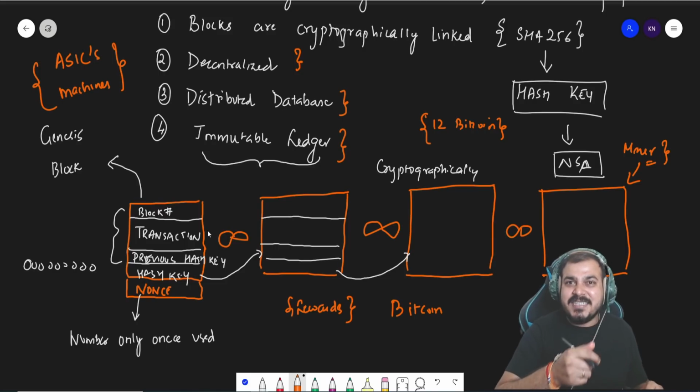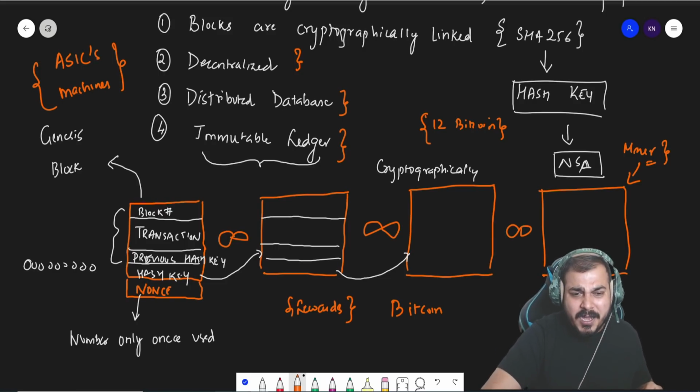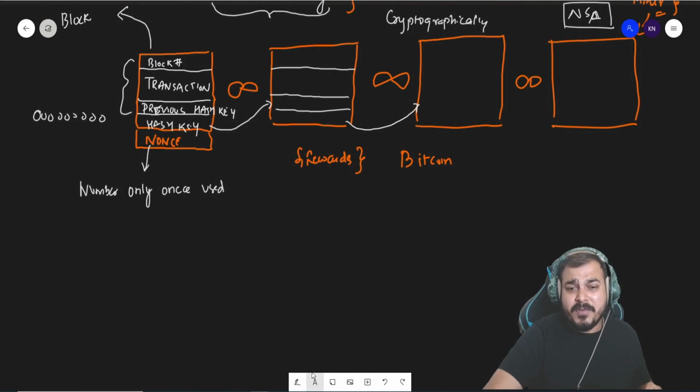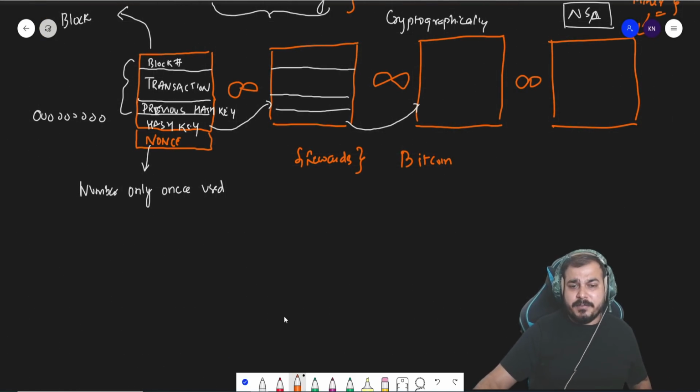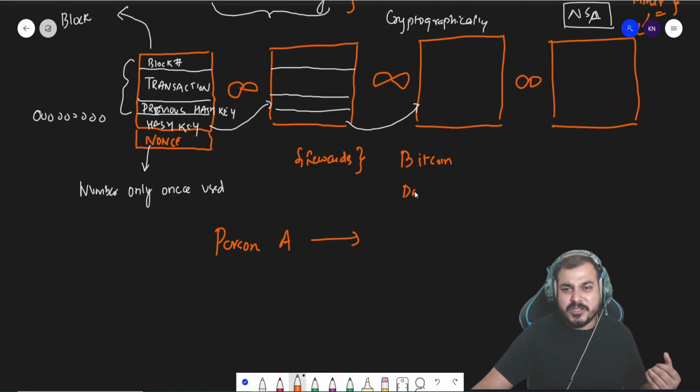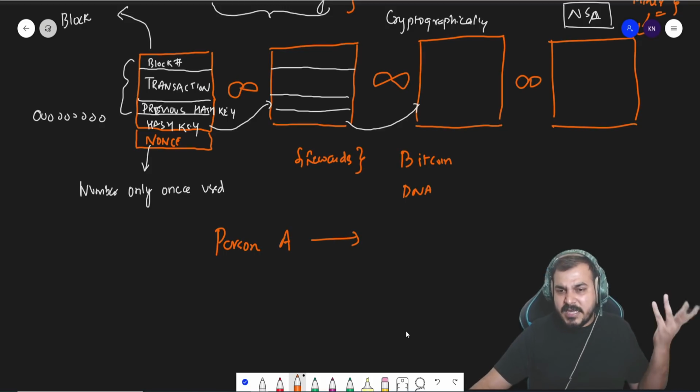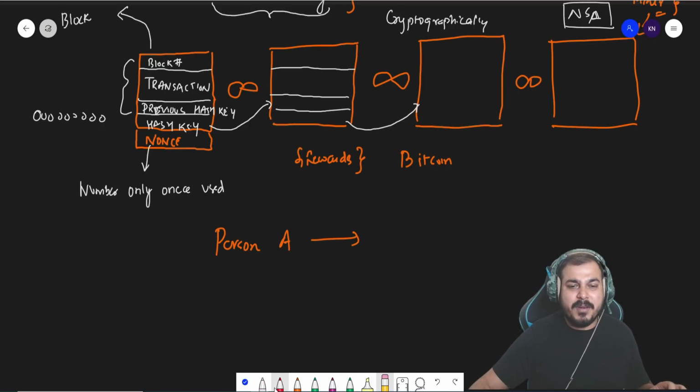And this hash key is just like a fingerprint, guys. Suppose you consider a person A. How do we uniquely identify this person A? Usually you can use DNA, but forget about DNA. If I take a unique thing like a fingerprint, then we can definitely identify person A.